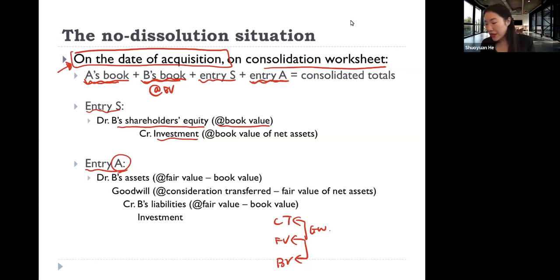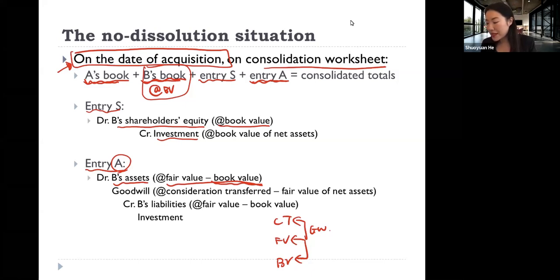What we do here is debit firm B's asset at the difference between fair and book value. Why is it the difference here? Because we already account for the whole of firm B's book at its book value, so we don't need to double count by debiting firm B's asset at fair value. We need to take out the book value here. So this is just to mark up firm B's value from its book value to its fair value.